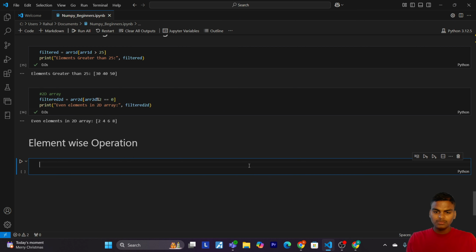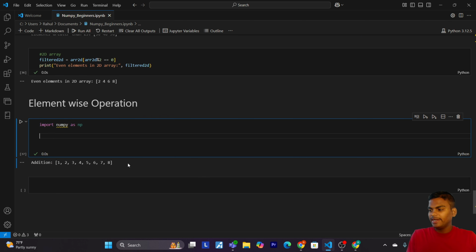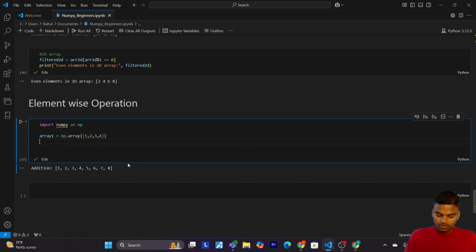First of all, we have to import NumPy. Import numpy as np. After that, let's create two arrays. array1 equals np.array, passing 1, 2, 3, 4. Now array2 equals np.array, passing 5, 6, 7, 8.